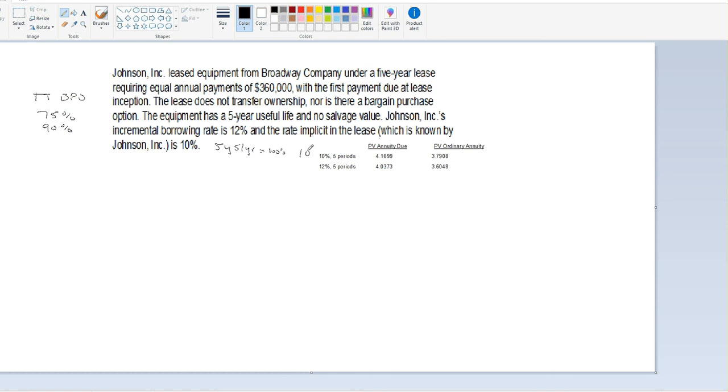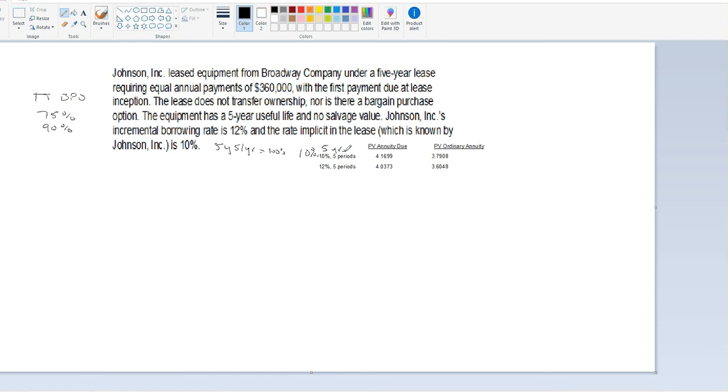We're going to say 10% and 5 years. Okay, so that's what we're going to do. So we know we use an annuity due factor. We know it's a capital lease. We know the borrowing rate is 10%. And so now we can create this scenario where we can answer problems.